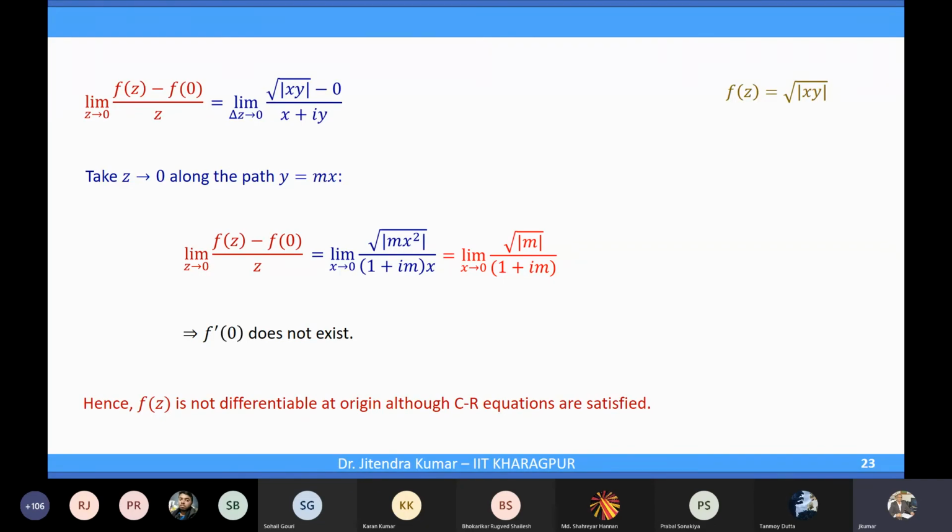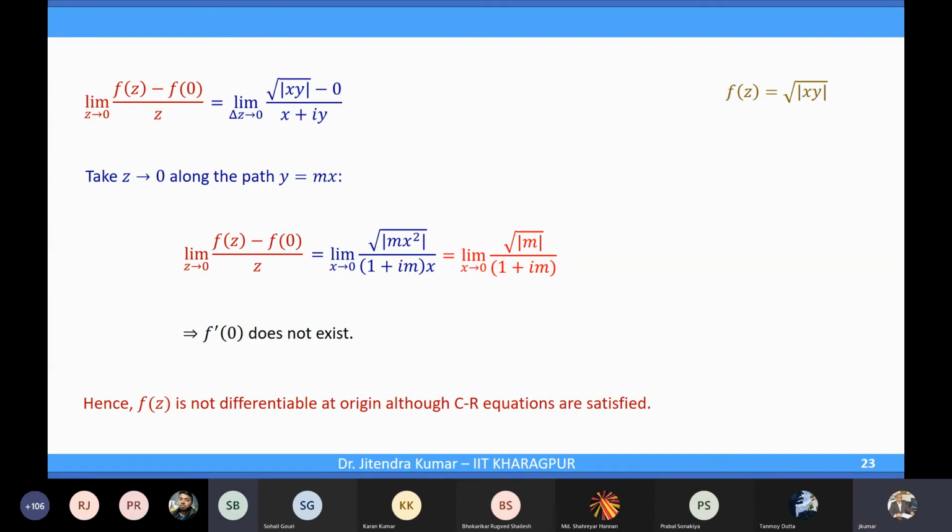In this example, the CR equations are satisfied again, but the function is not differentiable. So we cannot say anything about differentiability if CR equations are satisfied. But if they are not satisfied, then it won't be differentiable. Yes, if CR equations are not satisfied, then for sure you can say that the function cannot be differentiable at that point.